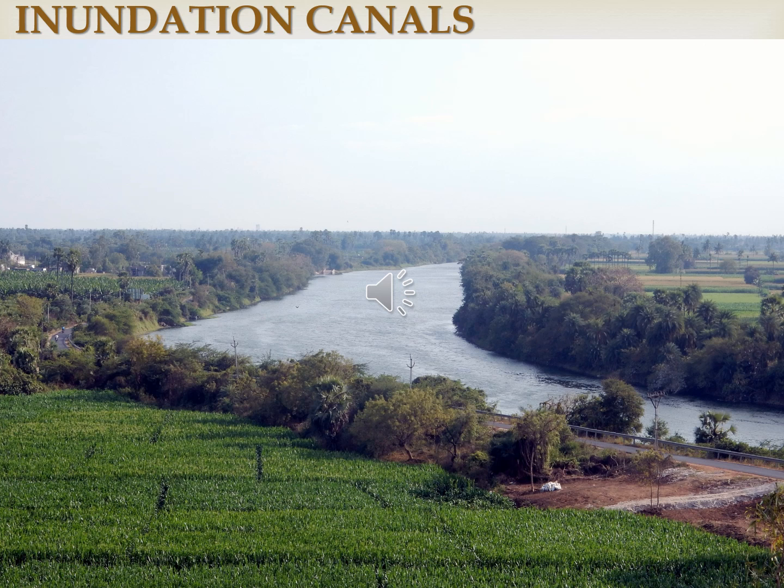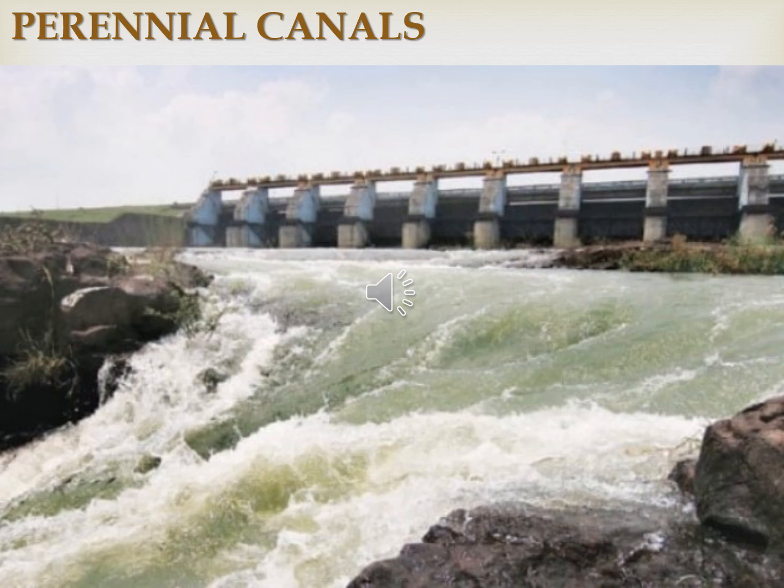Such canals are used for the diversion of flood water from the rivers and remain operational during the rainy season. In the inundation canal, the water is taken out directly from the river without constructing any dam or barrage. During the rainy season, there may be a chance of flood in the river, so these canals are useful for the diversion of flood water and remain operational during the rainy season. Then perennial canals.